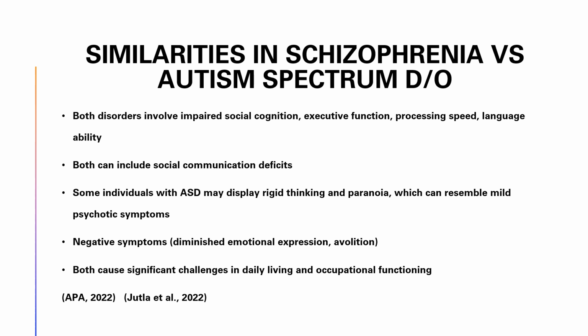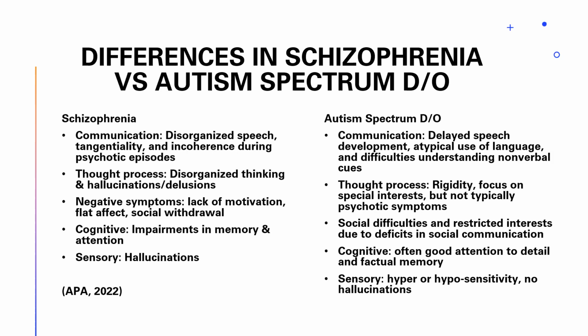Now, if we compare schizophrenia with autism spectrum disorder, both disorders involve impaired social cognition, executive function, processing speed, and language ability. They both include social communication deficits, and some individuals with ASD may display rigid thinking and paranoia, and this can resemble mild psychotic symptoms. There are negative symptoms such as diminished emotional expression, avolition, and both have significant changes in daily living.